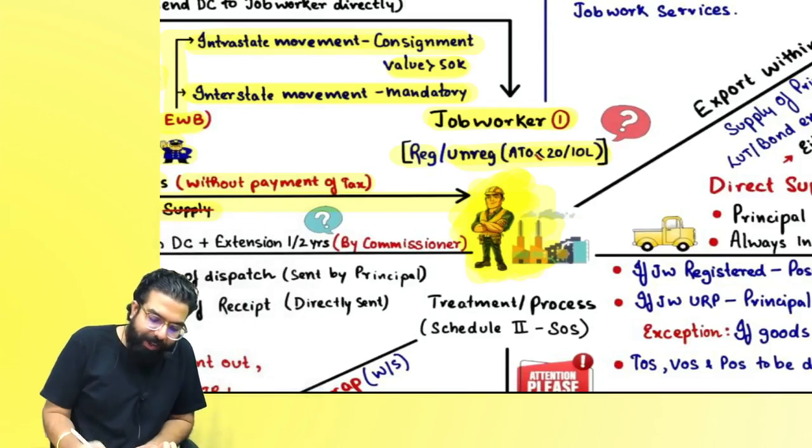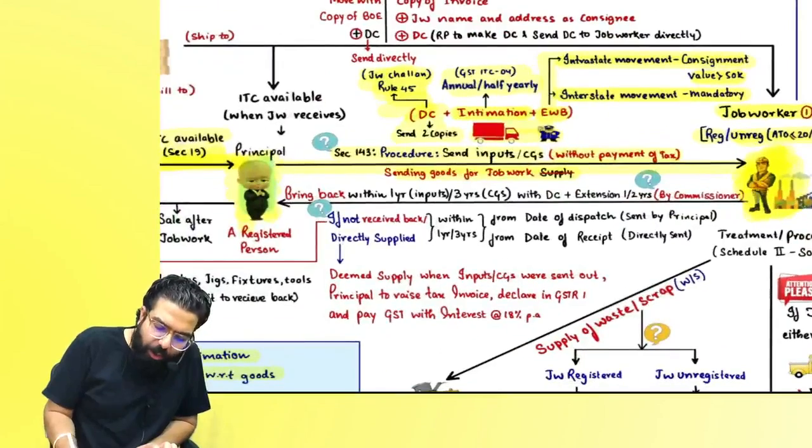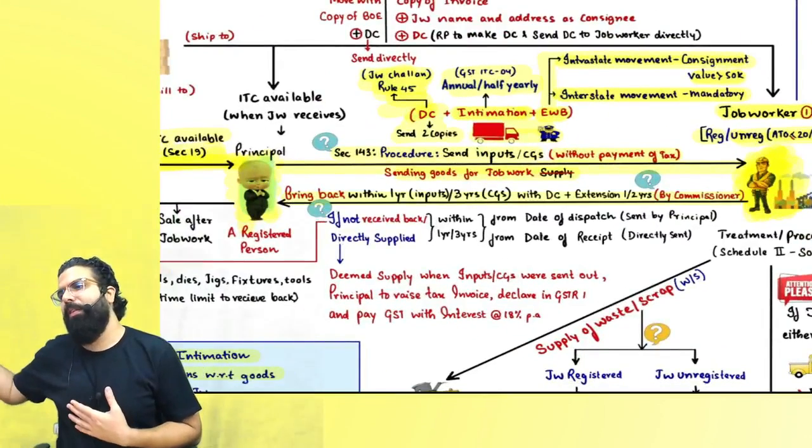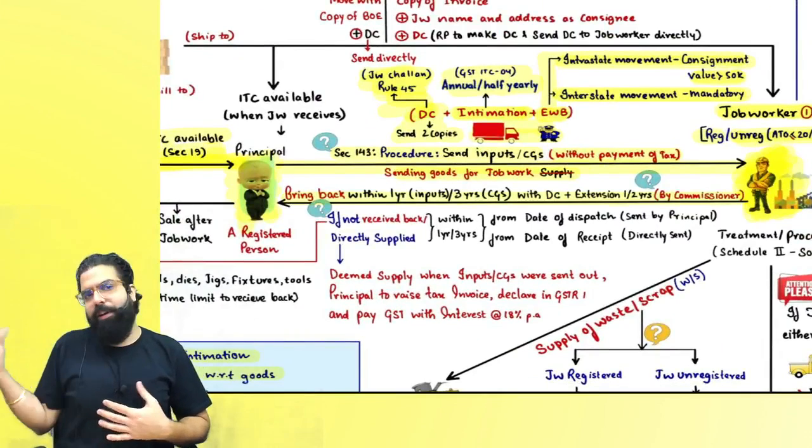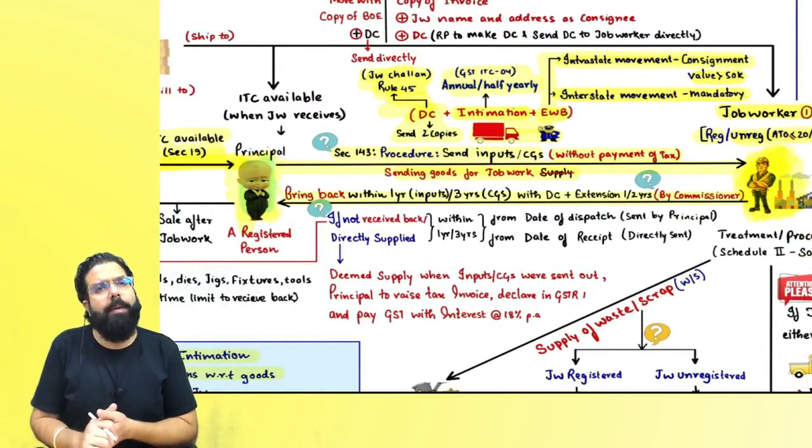whether intra or inter, the job worker has to take registration only when he crosses 20 lakh or 10 lakh. If he is a registered job worker, he will give me an invoice where he will charge me GST on the supply of service. If he is an unregistered person, he will not charge me any GST. He will just give a commercial bill.